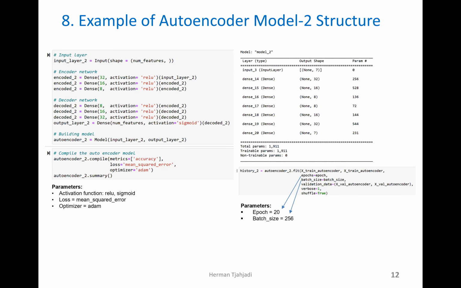This is an example of how I built the autoencoder for model 2. As you can see, it's a very simple autoencoder model. It has a three-layer encoder and a three-layer decoder, and then the output layer. We're going to use ReLU and sigmoid, and for the loss and optimizer, we're going to use mean squared error and Adam.